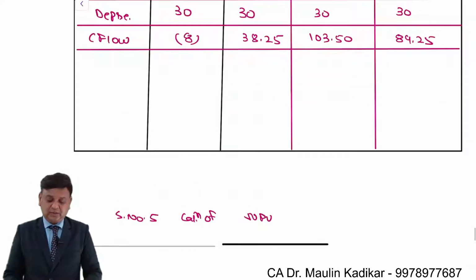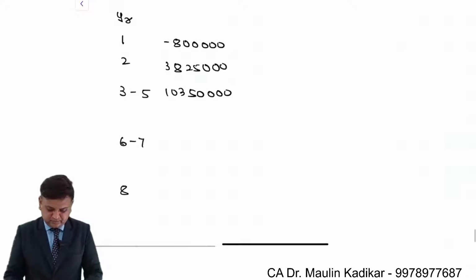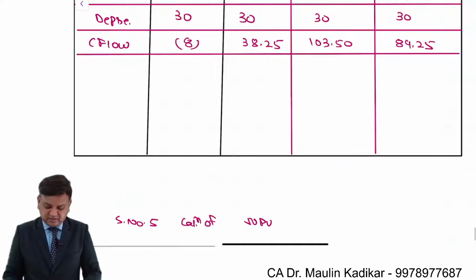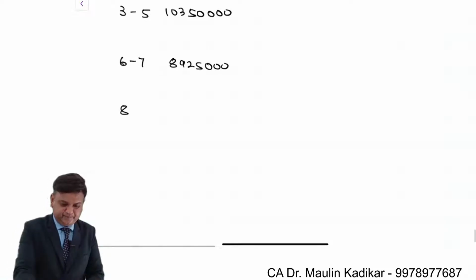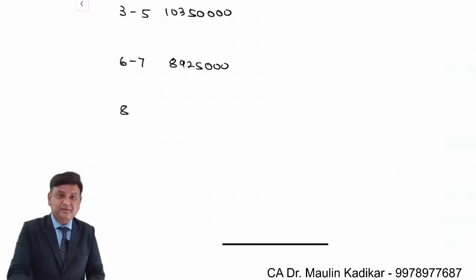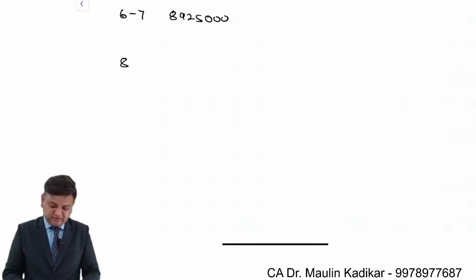Third year to fifth year 1 crore 3 lakh 50,000. Sixth and seventh year 89 lakh 25,000. Plus 30 lakhs. So 1 crore 19 lakhs 25,000.